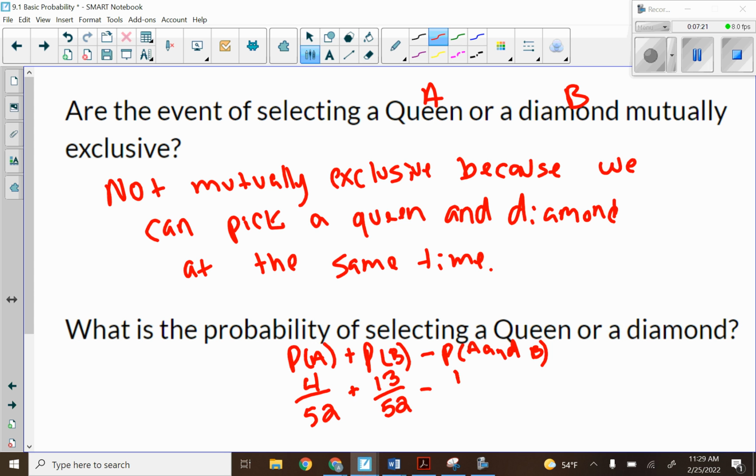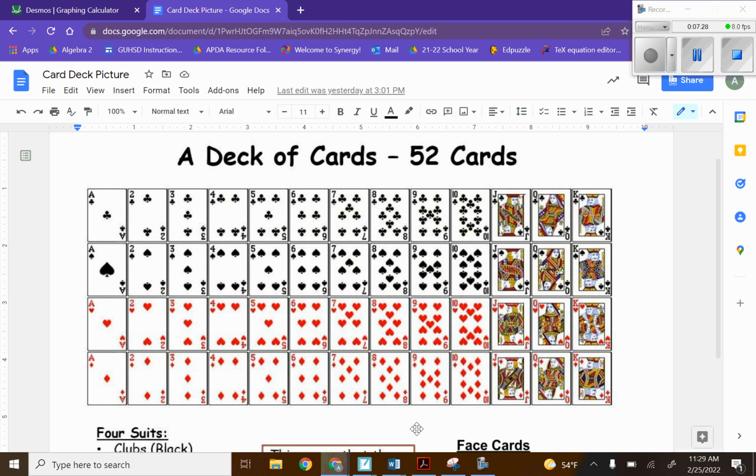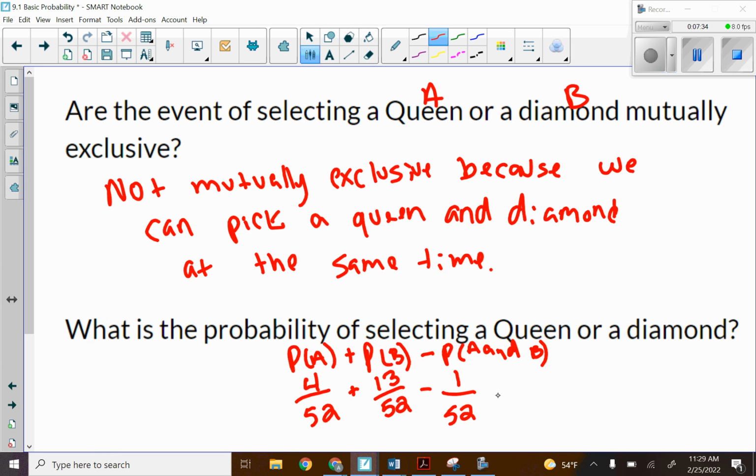There's one card out of 52. If I look back at that deck, this is that one card that is my queen and my diamond. So 4 plus 13 minus 1 is 16 out of 52, which equals 4 out of 13.